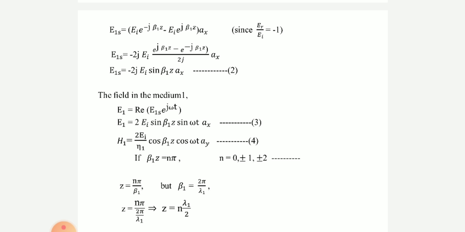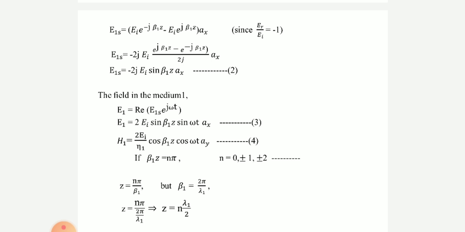We know sin theta is e to the power of j theta minus e to the power of minus j theta by 2j. By putting this here, we are getting E1s is equal to minus 2j EI sin beta 1 z AX. This is what we are getting here. The field in medium, we have to understand, hence the field in medium 1 is given by E1 is equal to real part of the E1s, that's all.